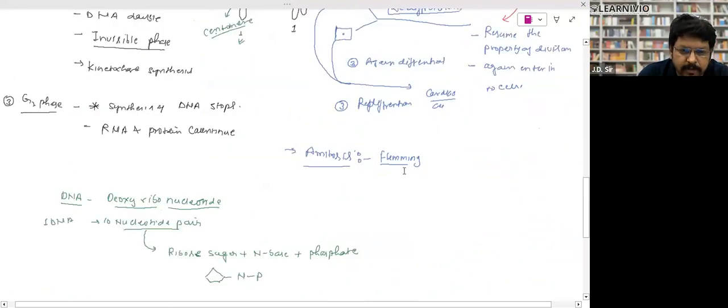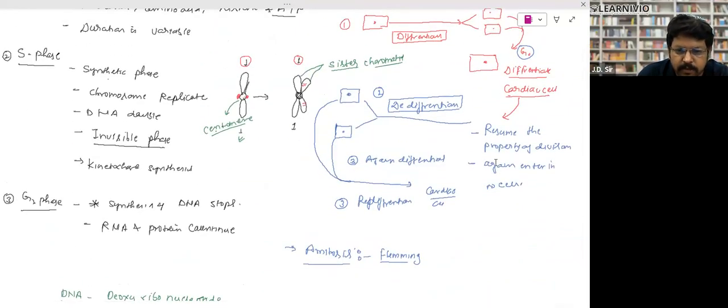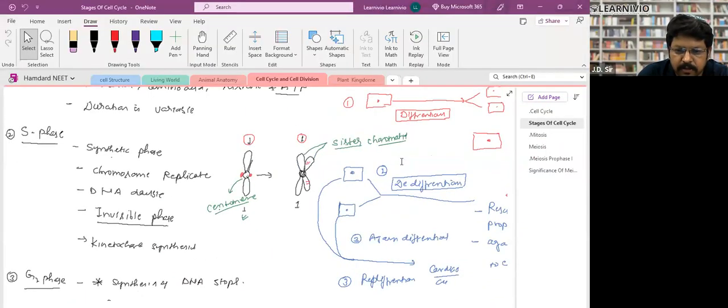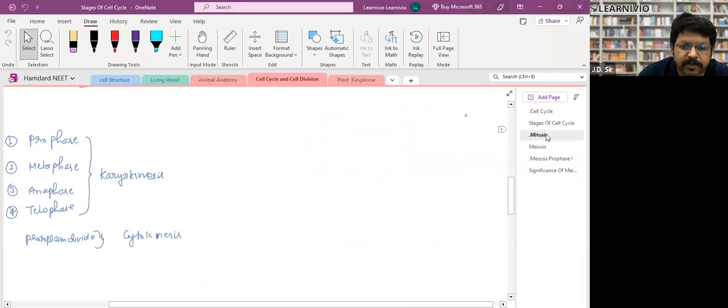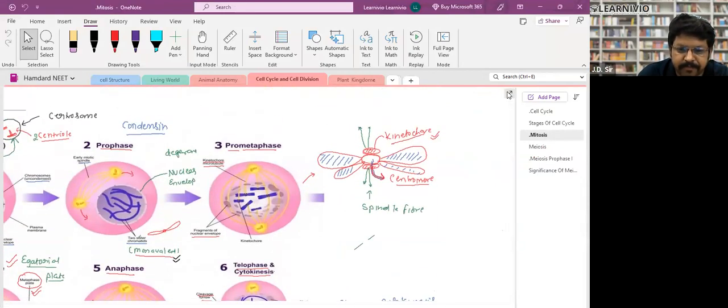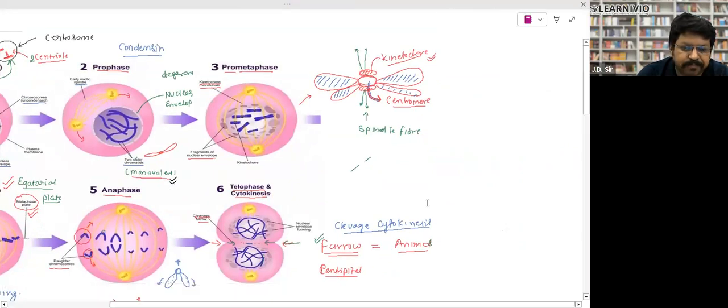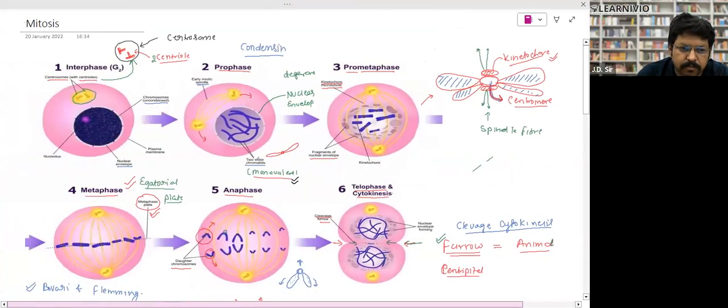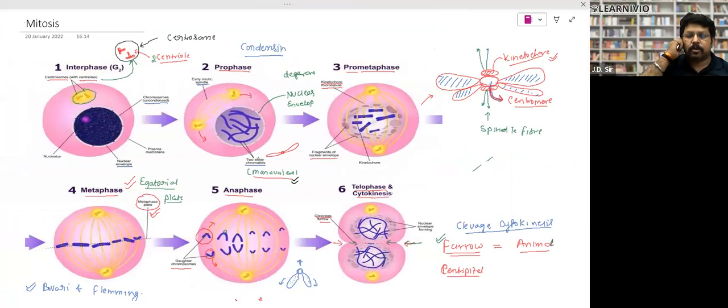So we did it, this one, meiosis and mitosis. Differentiation, redifferentiation, we have already understood. We have already discussed in plant growth chapter. So first come to the mitosis part. So mitosis is normal division, right?